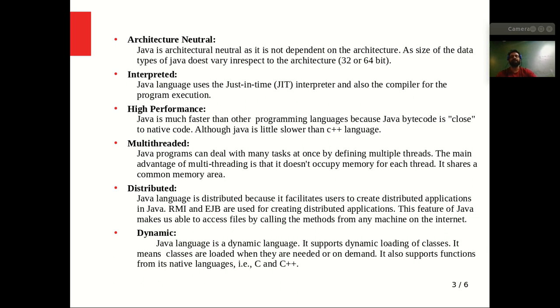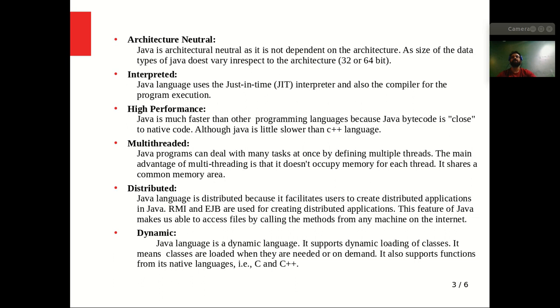And Java provides high performance. Java is very fast compared to other programming languages, because Java bytecode is close to native code. Although Java is still slower than C++, we can consider Java a high-performance programming language. And Java is also multi-threaded. So a Java program can deal with many tasks at once by defining multiple threads. So what is a thread? A thread is a single unit handling a single program, right? So Java is multi-threaded.